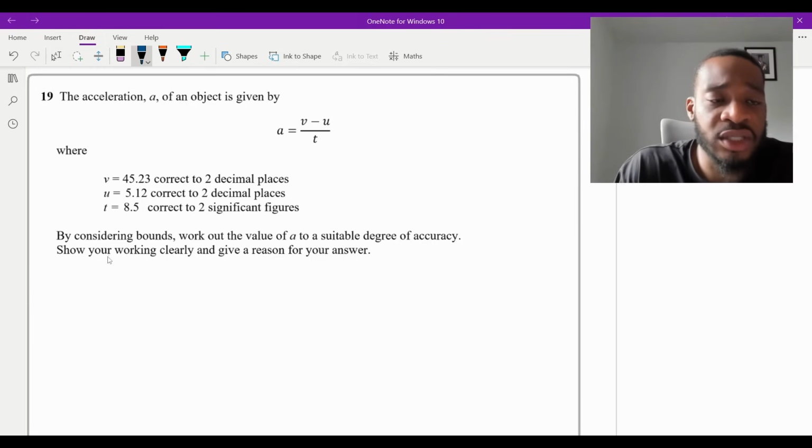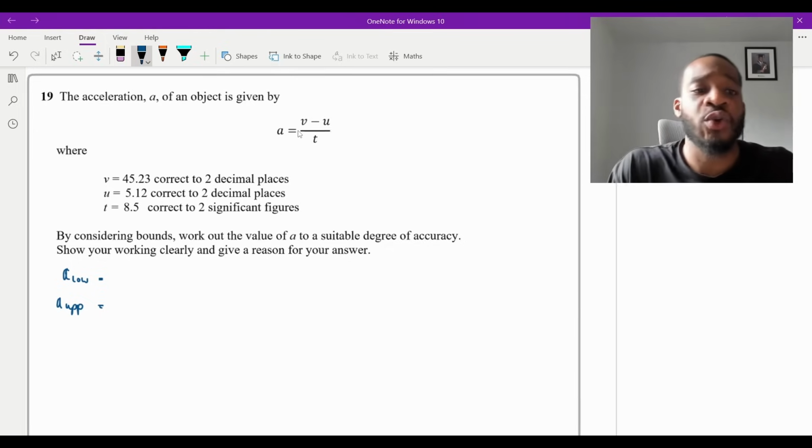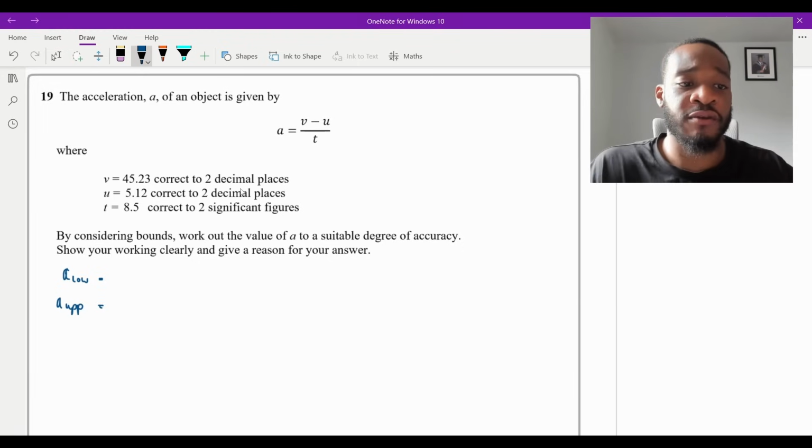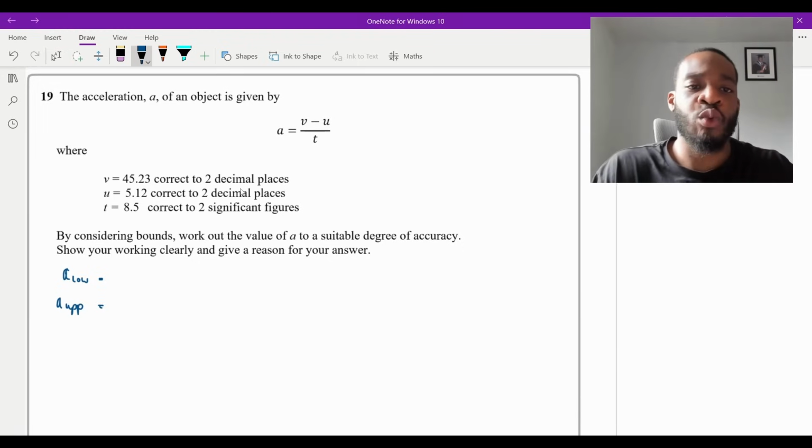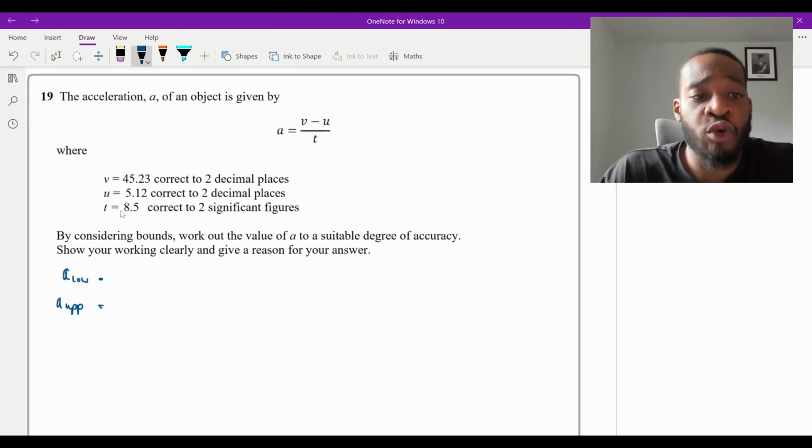So I need to work out essentially the lower bound of A and the upper bound. Now, when we look at the formula for A, we can see that it depends on a couple of things. It depends on V, U, and T. So what I would need to do is ask myself, well, what combination of boundaries am I going to choose for V, U, and T, which will minimize the acceleration in terms of the lower bound, and which combination will maximize it, right? The upper bound.